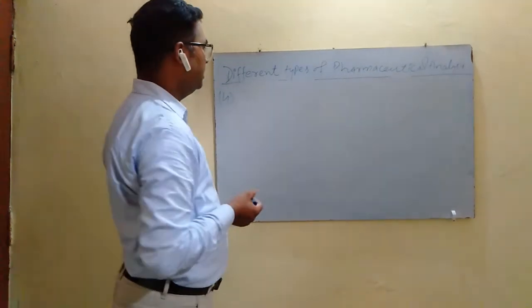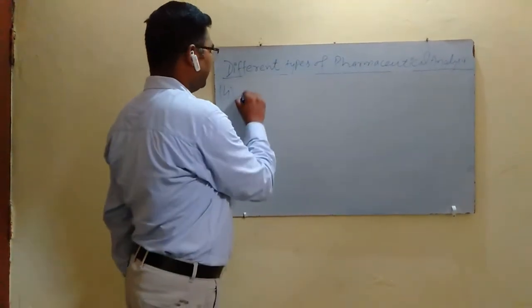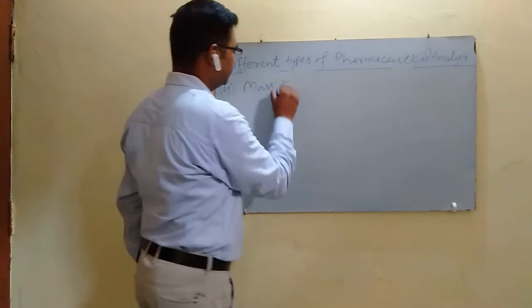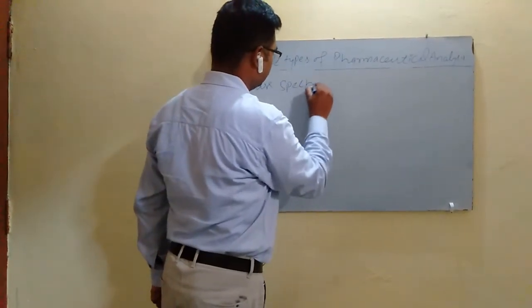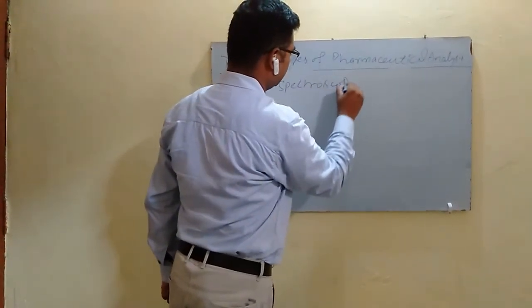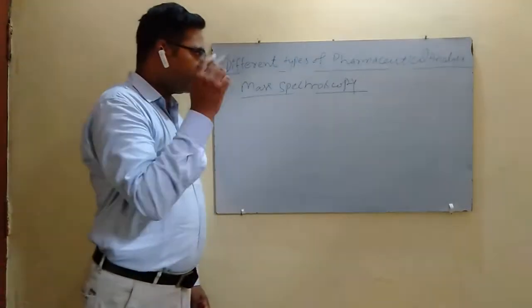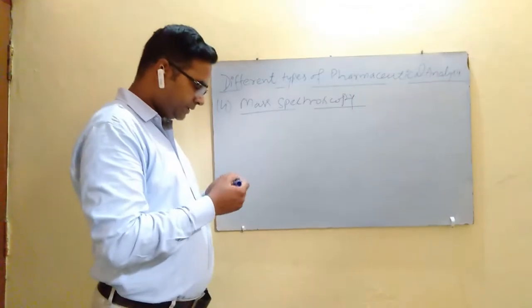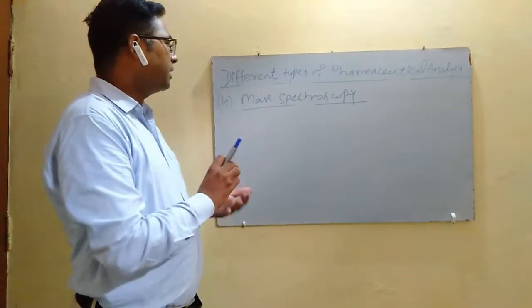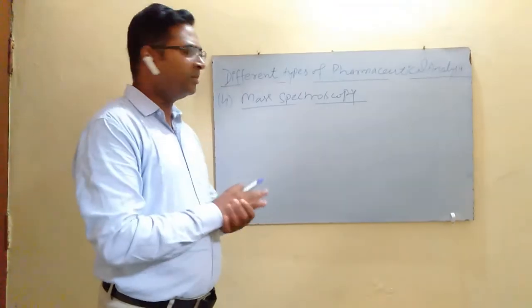Next technique of pharmaceutical analysis is mass spectroscopy. In mass spectroscopy, the sample under investigation is targeted by a high energy electron beam.